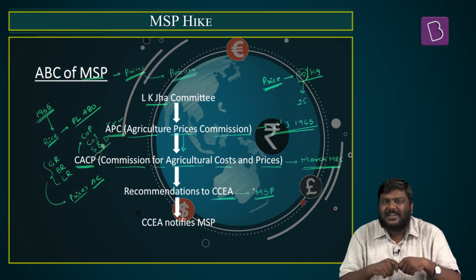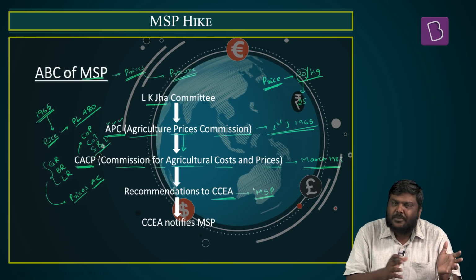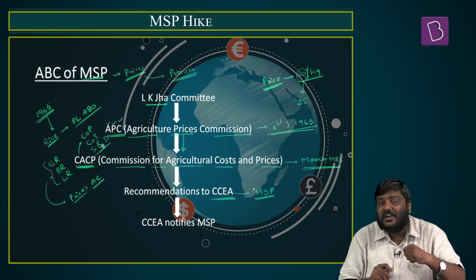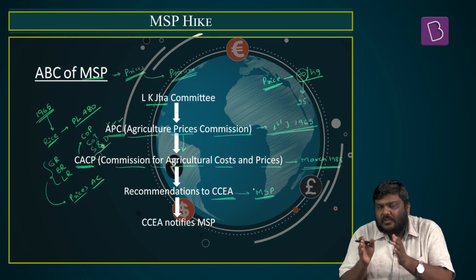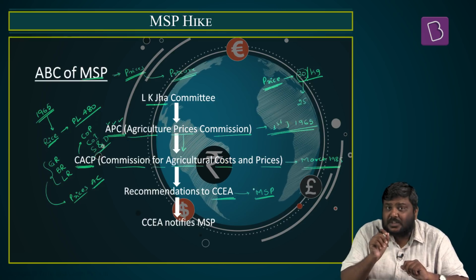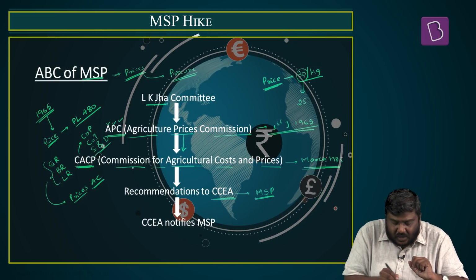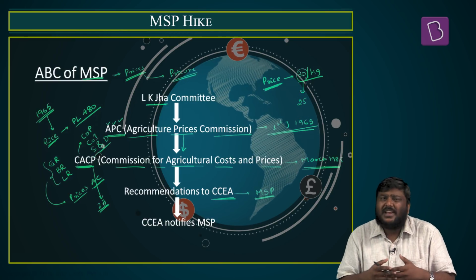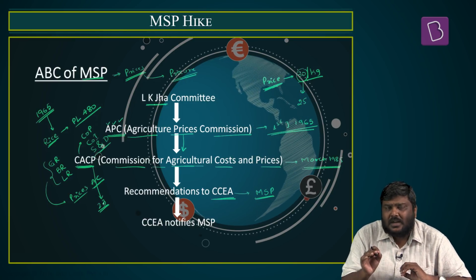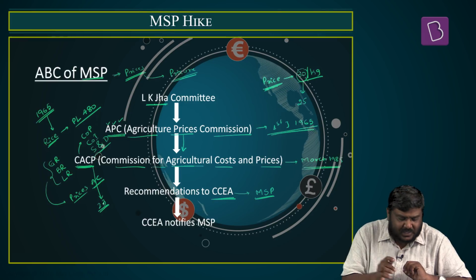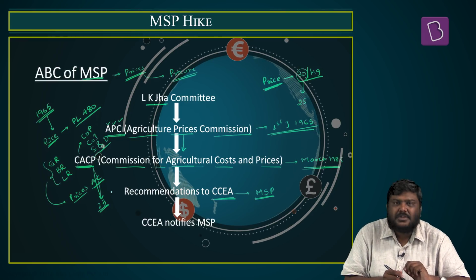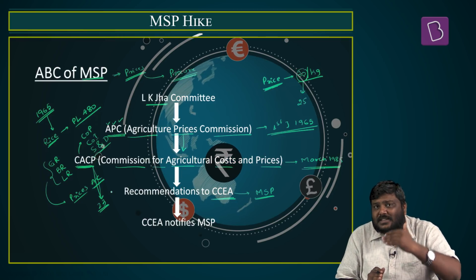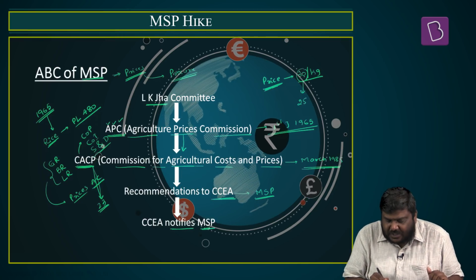Now in the newspapers, the number of commodities which are covered will keep on varying, and usually you will see numbers such as 23 commodities to 26 commodities. If you go and visit the CACP website, it specifies that CACP recommends an MSP for 23 agriculture commodities. So let's go with this particular number, and let's assume that the CACP will give a recommendation of MSP for 23 agriculture commodities to the CCEA, and the CCEA will notify the MSP.